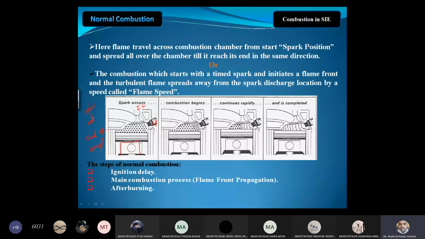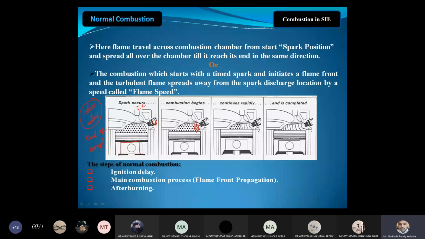This is taken care of by your ignition system, where we have primary winding, secondary winding, etc. We already discussed this. So this is the voltage inside the engine cylinder. Now the spark is injected. In the second figure, you can see some curves. These are called flames. The first flame is propagated at the spark plug, and it will travel towards the end of the combustion chamber. What is the combustion chamber? It is the space between the piston and cylinder available for the combustion of the fuel.